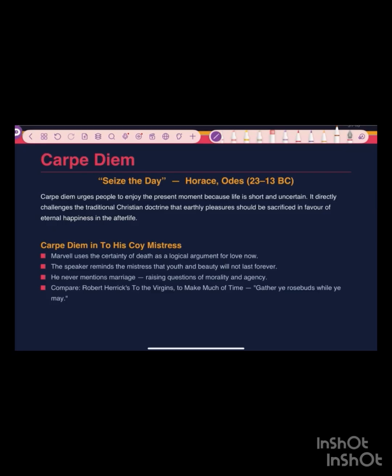So what is carpe diem? Carpe diem basically means seize the day. I would say, "Come on, today is the day, live it, brother, there are only four days to live, all the other days are useless." It is there in Bollywood too, carpe diem. Everybody wants to seize the day, and it was in Horace's Odes in 23 BC. This thing came. Carpe diem urges people to enjoy the present moment because life is short and uncertain.